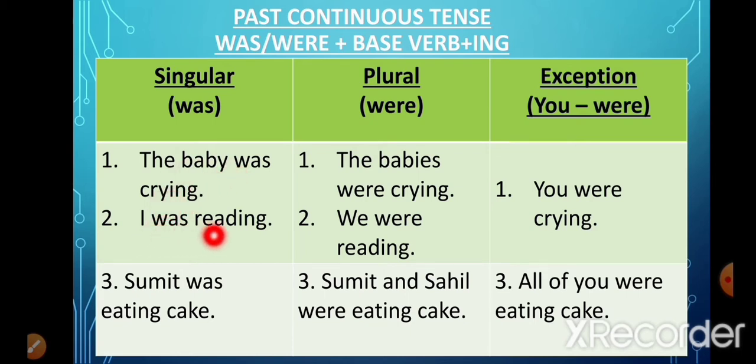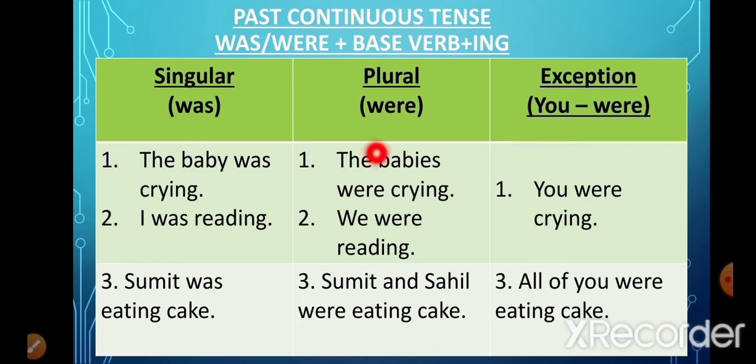Similarly, I was reading. Now here, in case of I, there is no exception. I also follows the rule that it is a singular subject. That is why we use was with it. Sumit was eating cake. Sumit again is a singular subject. That is why we have used was.